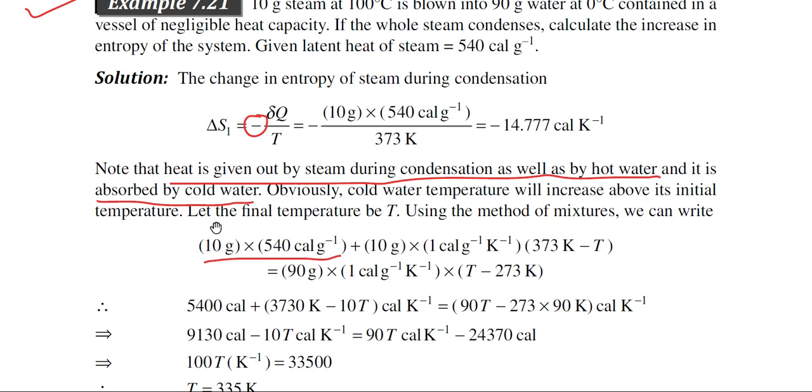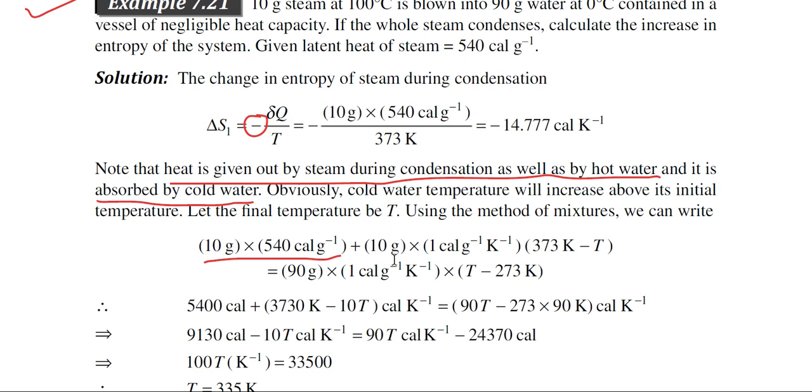The first system is the steam. For the steam, the heat rejected is m into L, where m is the mass of the steam and L is the latent heat of the steam. So, this is heat rejected by the steam during condensation, plus heat rejected by the hot water when it is mixed with the cold water.